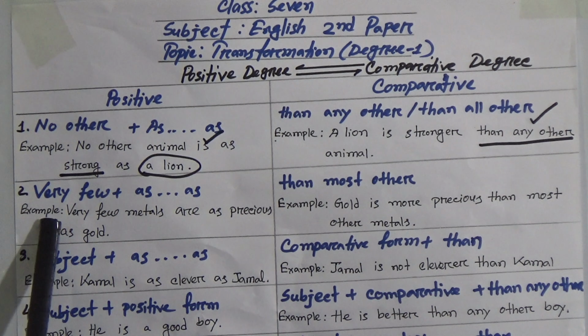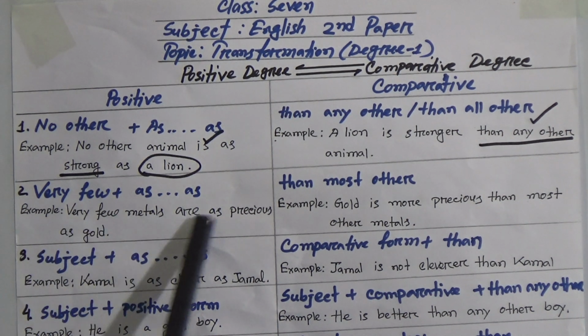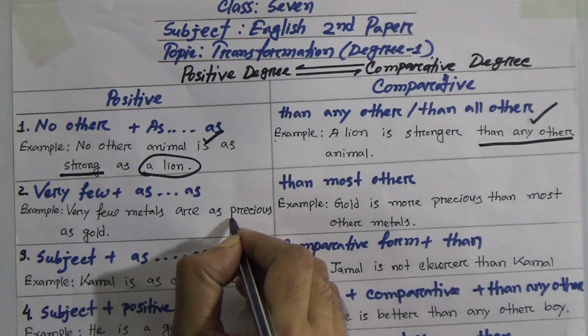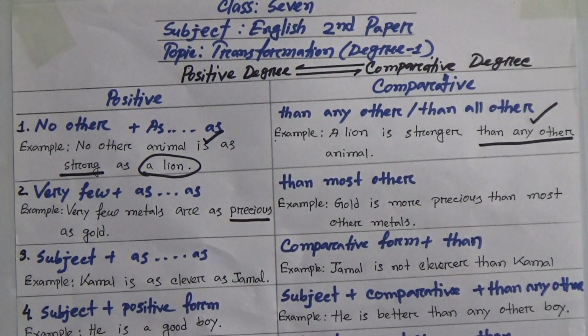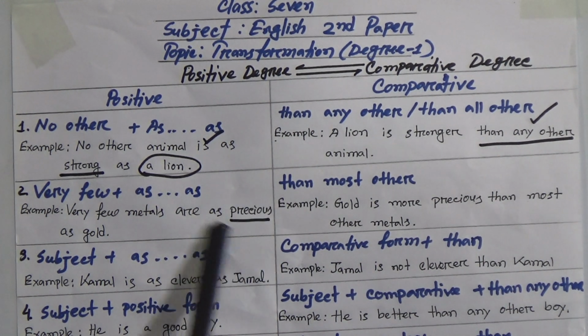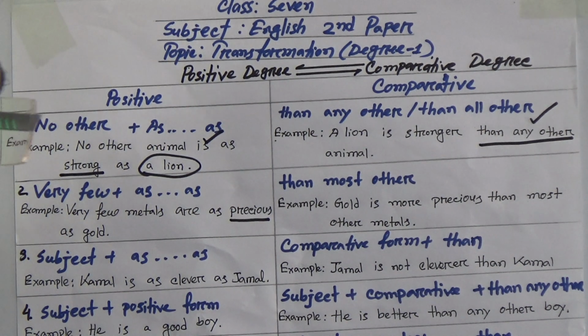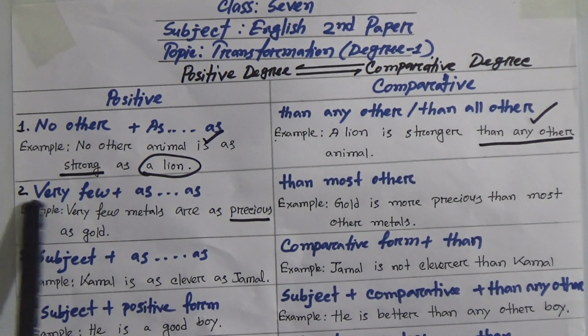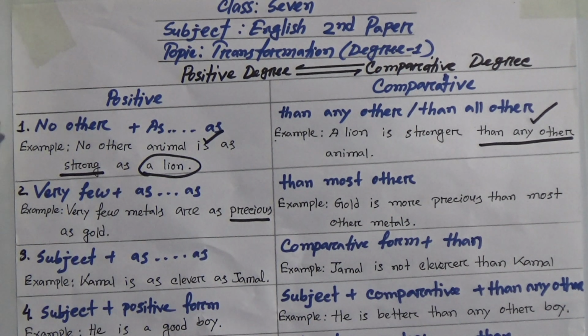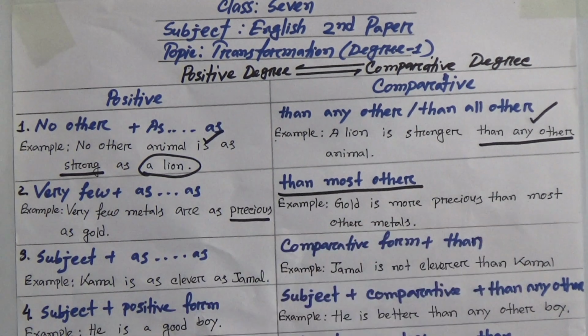At first we will read out the sentence. Very few metals are as precious as gold. So here precious is the adjective. You have to keep in mind that we have to change this adjective into comparative. So if you find very few in a positive sentence, then you have to use than most other.